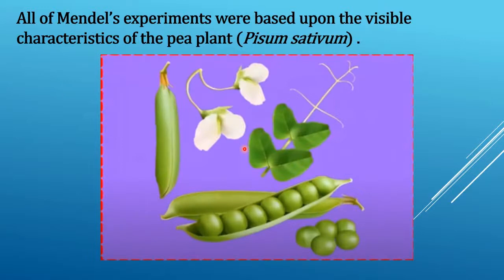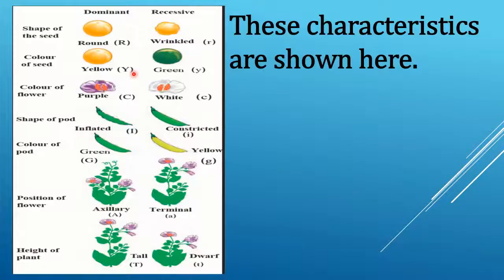Students, the experiments performed by Mendel almost a century ago are quite astonishing. All of Mendel's experiments were based upon visible characteristics of pea plant, that is Pisum sativum. These characteristics are shown here.